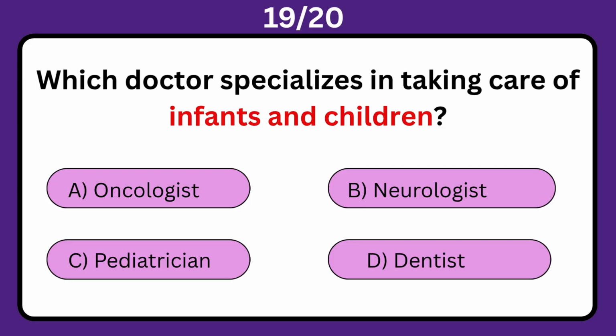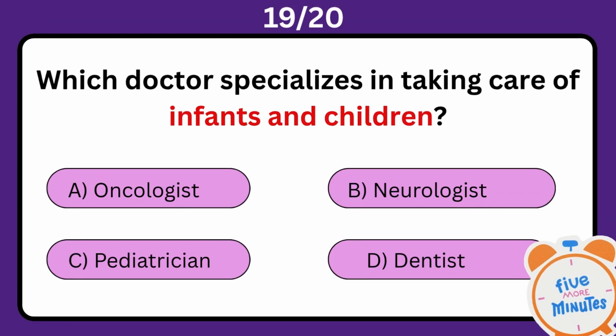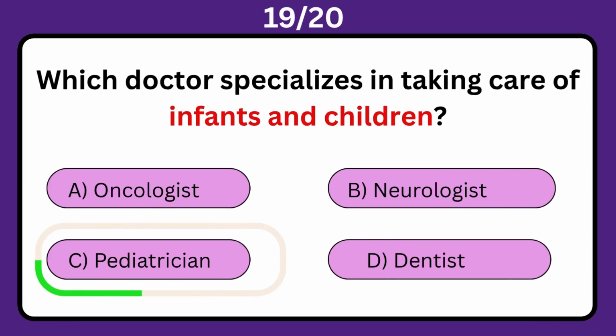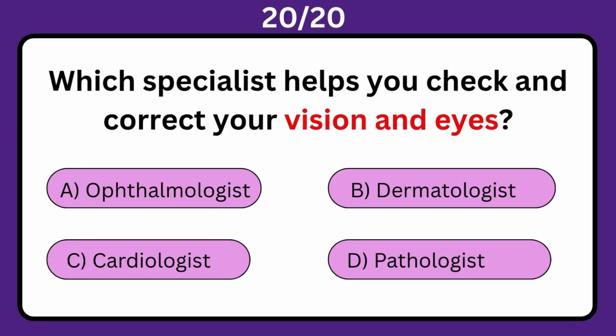Which doctor specializes in taking care of infants and children? A. Oncologist. B. Neurologist. C. Pediatrician. D. Dentist. The correct answer is C. Pediatrician.